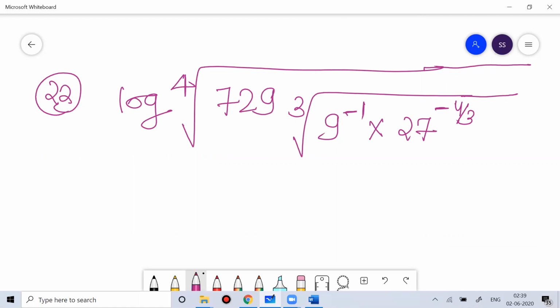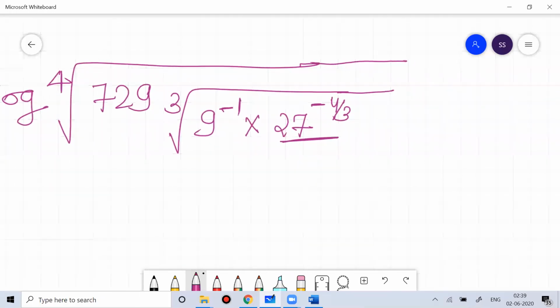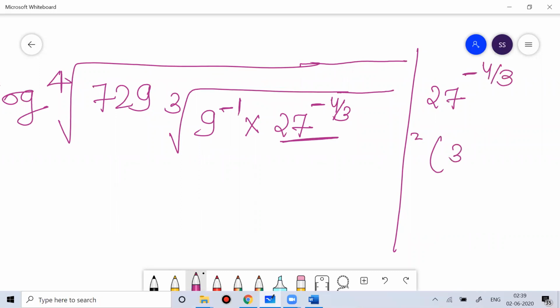So very simple. If I solve this first, 27 to the power minus 4 by 3, I can write 27 as 3 cubed, to the power minus 4 by 3. So 3 will get cancelled. This is 3 to the power minus 4.